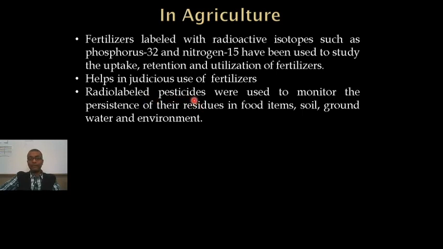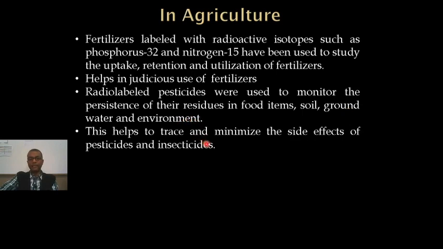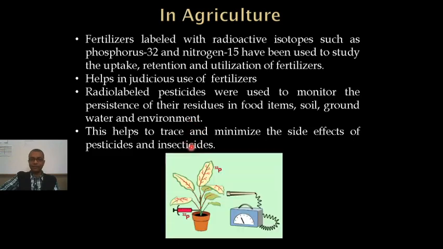We can study how much of these pesticides are retained in the food items or in the soil, groundwater and environment. So this can help us to trace and minimize the side effects of pesticides and insecticides that are used in agriculture. So this is the use of radioisotopes, or hence radioactivity.